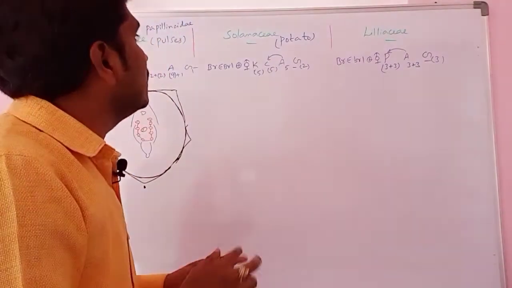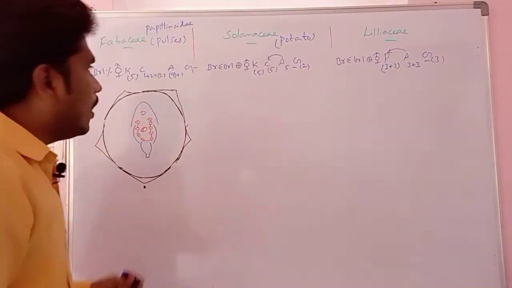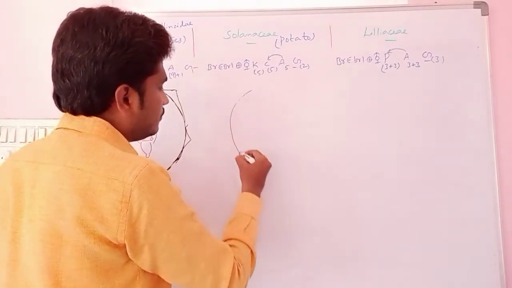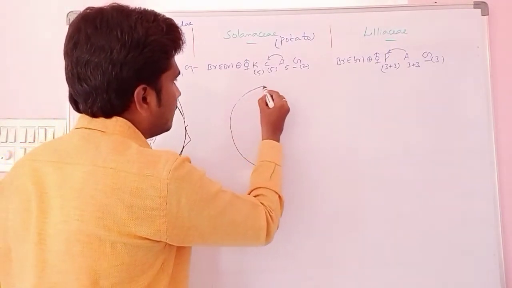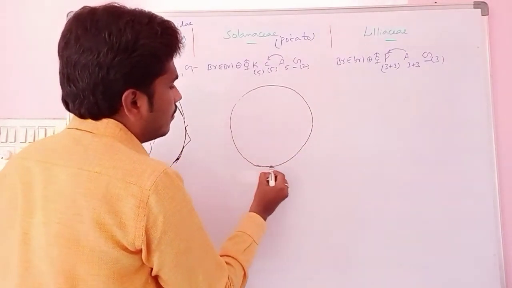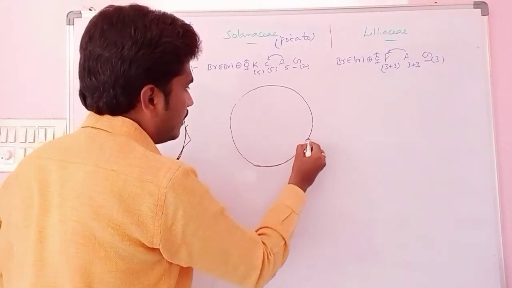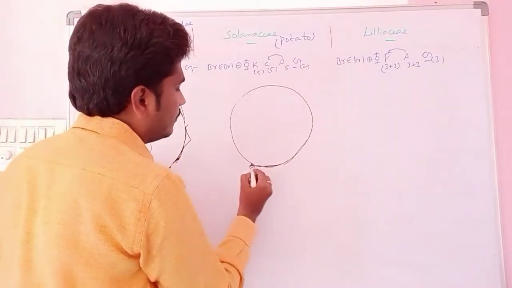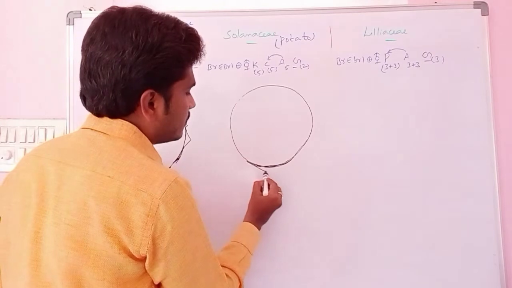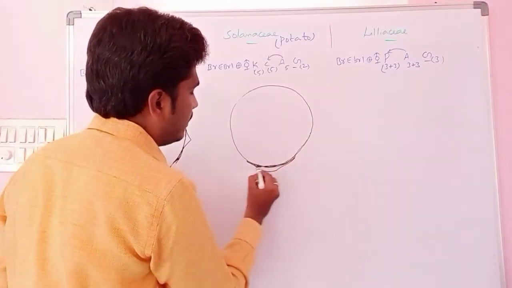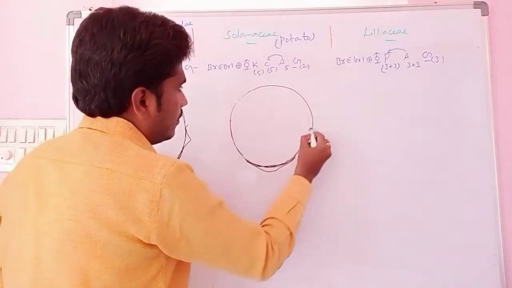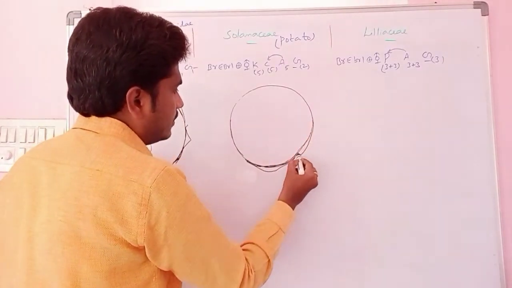If you see the Solanaceae, same, the odd sepal is towards the anterior. Same we can see. The odd sepal is towards the anterior. That means here, like this, we have the odd sepal towards the anterior.